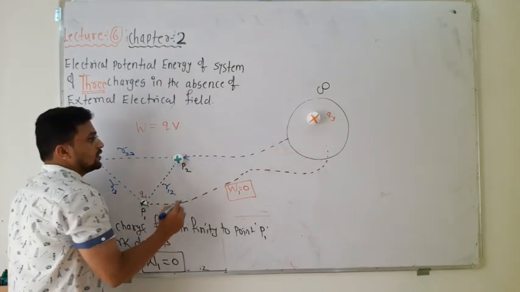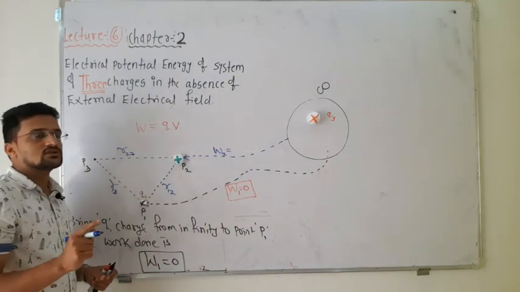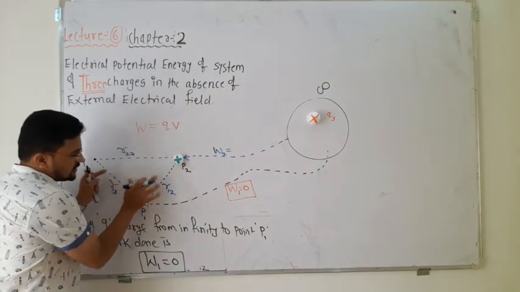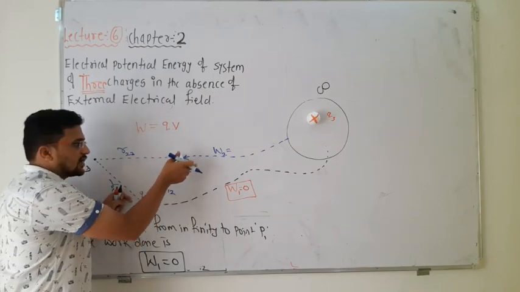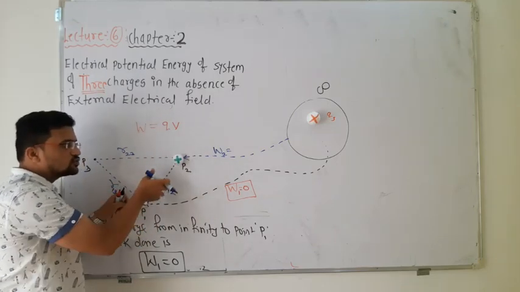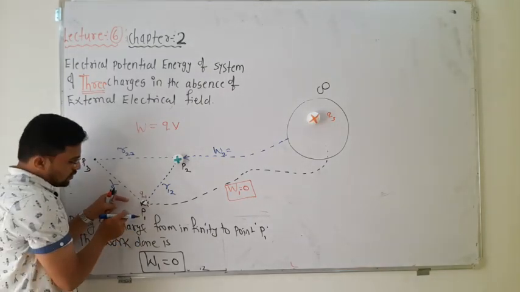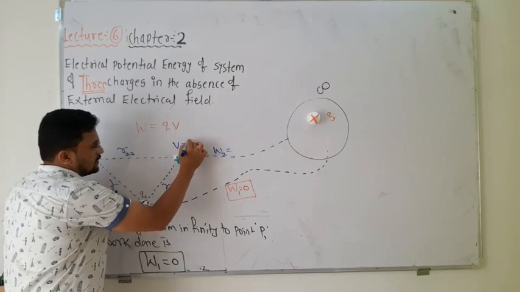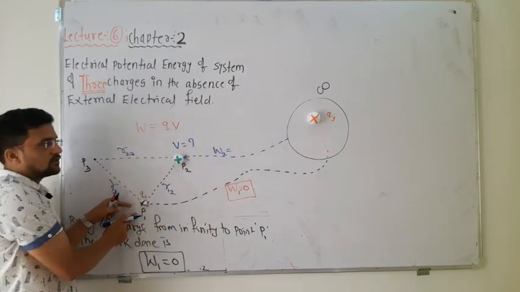Now if you are bringing the charge q2, then you have to do work, because due to this charge there is an electric field present. So this charge will repel this charge, and against this repulsion you have to do some work. So first you have to find out the potential V at this point P2 due to Q1.